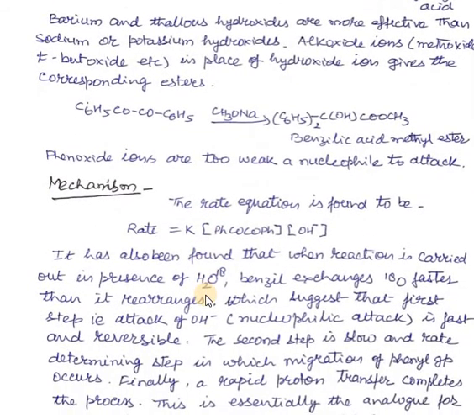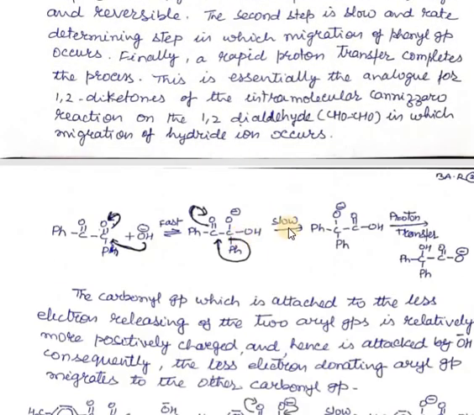The mechanism shows that the second step, in which the migration of the phenyl group takes place, is the rate determining step. The first step, in which the hydroxide ion attacks the carbonyl carbon atom, is fast and reversible, so it cannot be the rate determining step. So the second step, the migration of the phenyl group, is the rate determining step. The third one is a simple transfer of a proton from one oxygen to another. Now we come to the migratory aptitude.